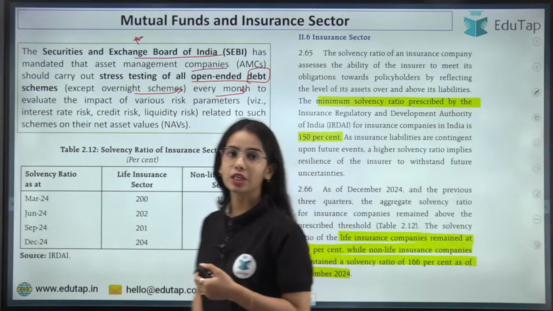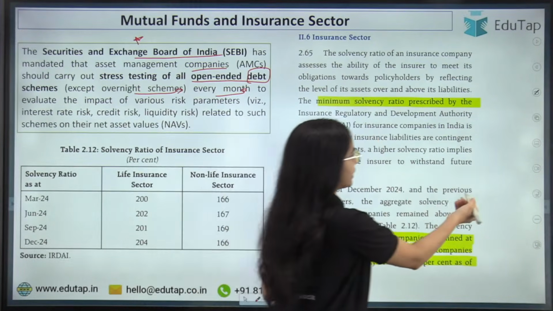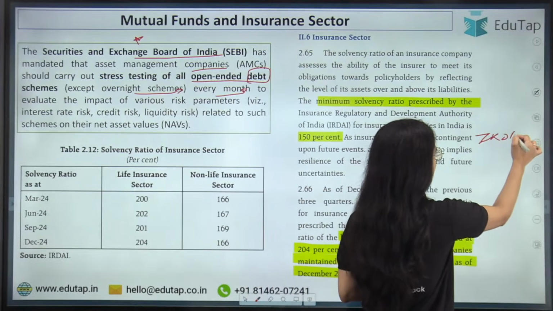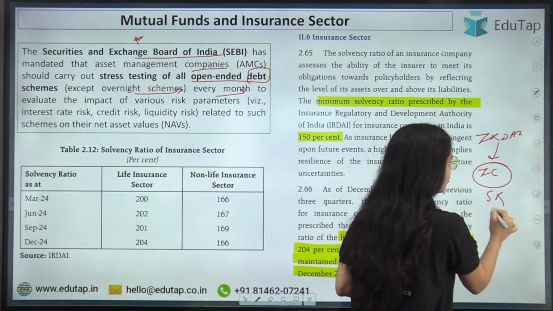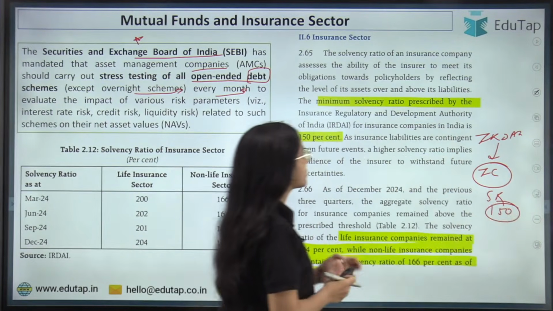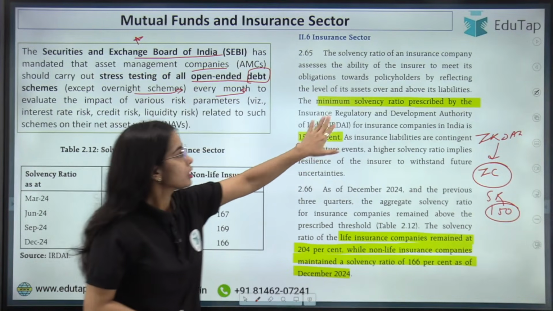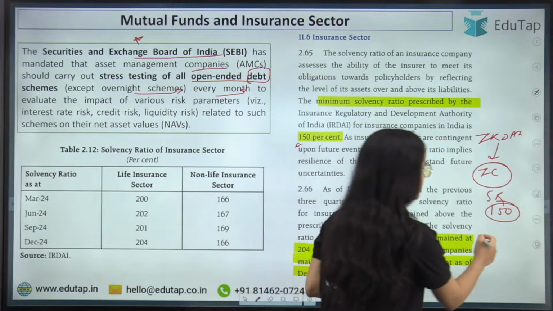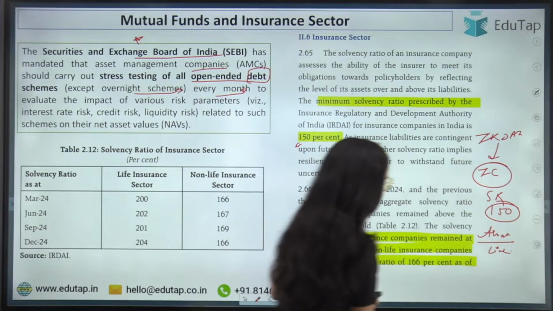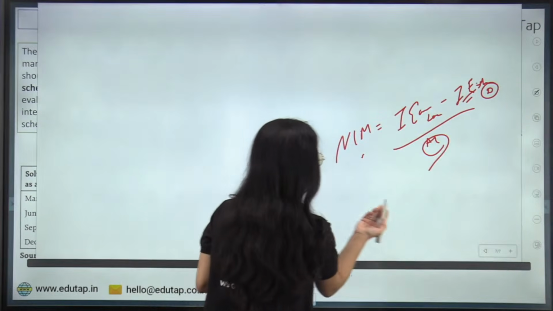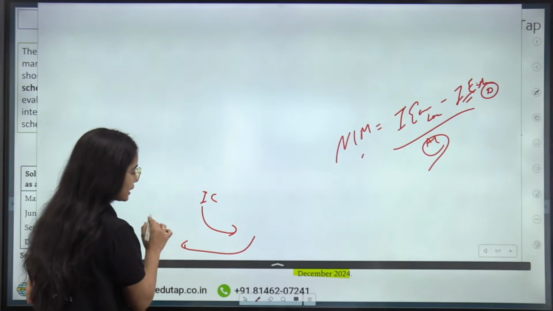Now coming to the solvency ratio for the insurance sector, okay. The insurance sector regulator, IRDAI, that is the Insurance Regulatory and Development Authority of India, has said that insurance companies should have a solvency ratio of 150%, okay. What is the solvency ratio? This is the asset to liability ratio. This is the asset that the insurance companies should be maintaining against their liabilities. You know that the insurance companies provide insurance and they have contingent liabilities.